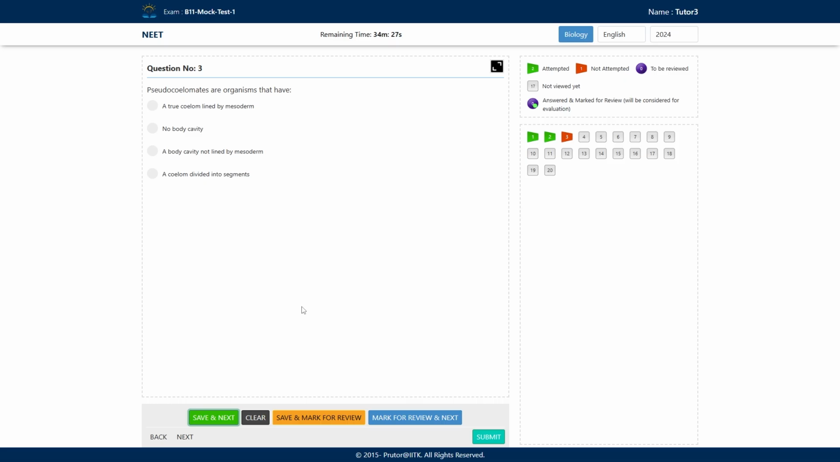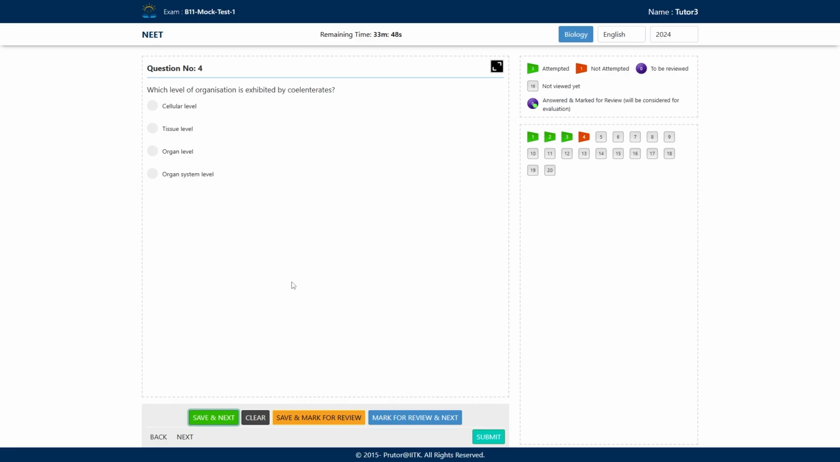And if you see option C, a body cavity not lined by the mesoderm, there is a body cavity, but it is not lined by the mesoderm. In fact, in the coelomate organism, it is present in small pouches, right? So pseudocoelomate are the organisms that have a body cavity not lined by the mesoderm, right? Okay. So we will opt this option as a correct option, save and move to our next question.